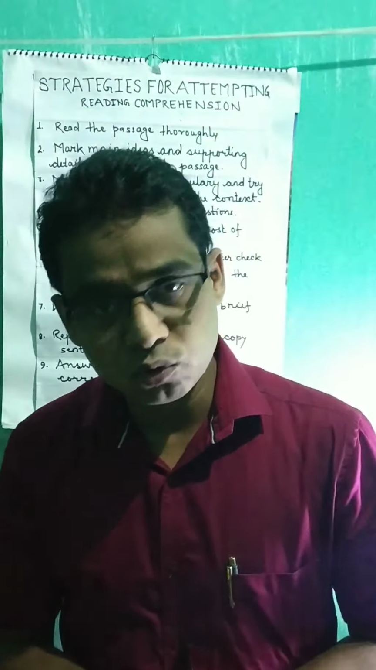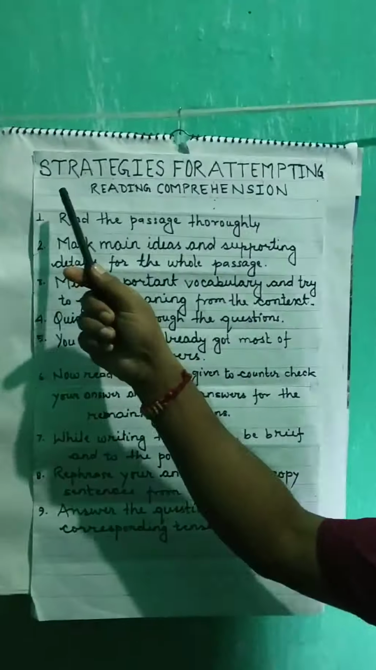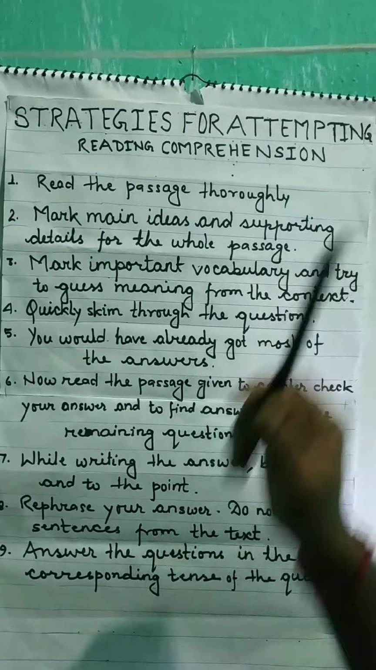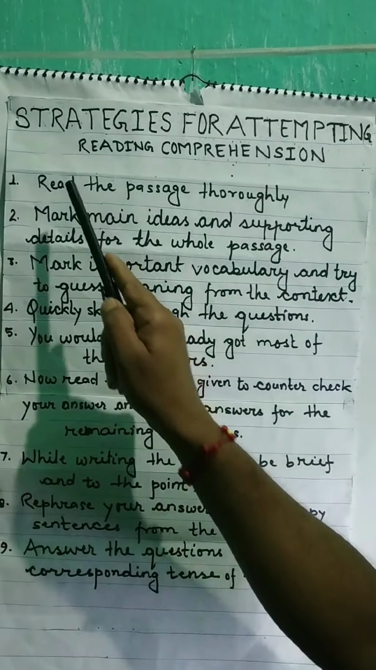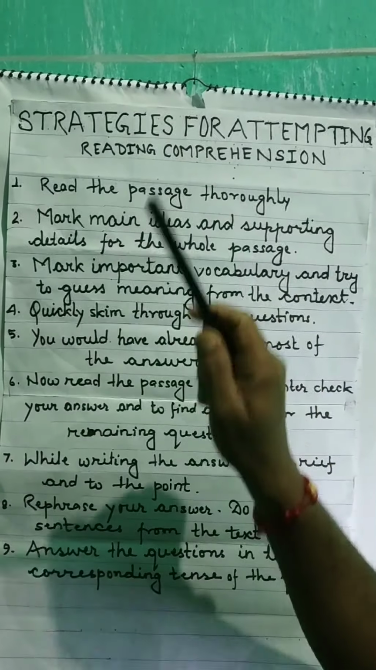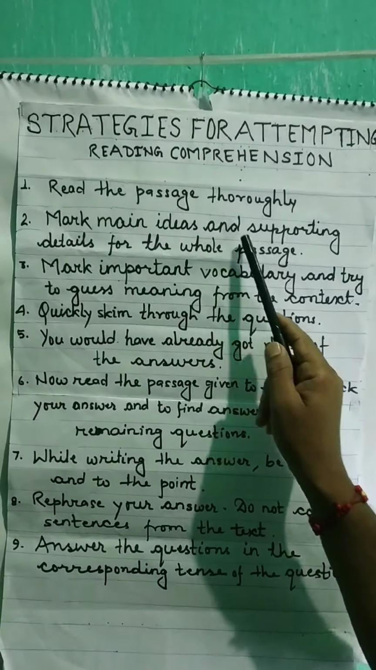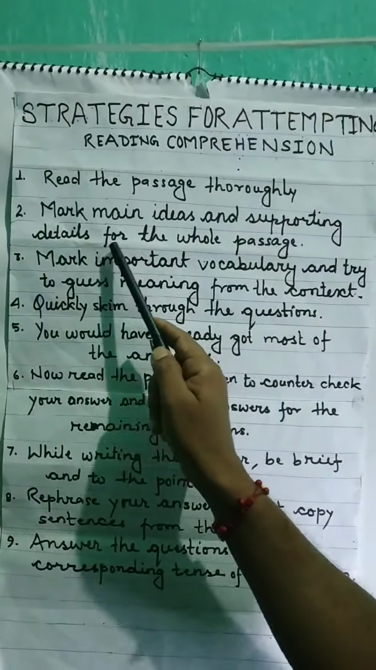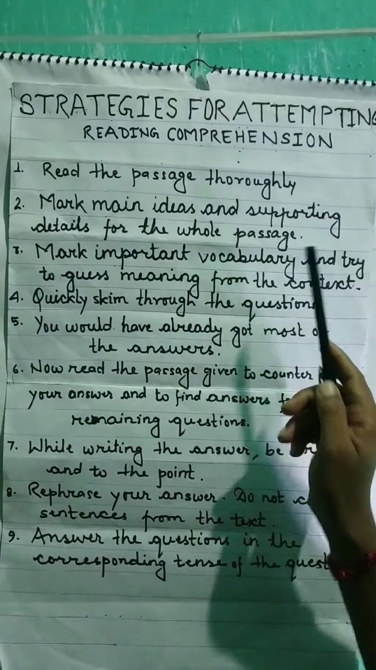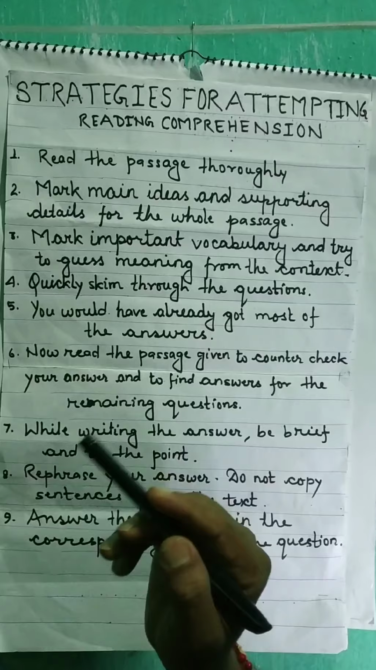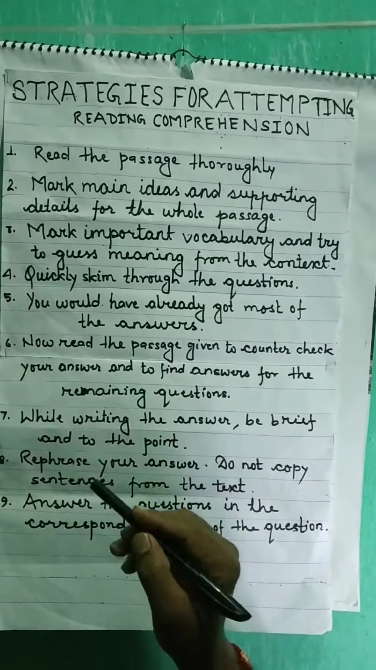Now we come to some rules. Strategies for attempting reading comprehension. First, read the passage thoroughly, meaning you read the whole passage once. Mark main ideas and supporting details for the whole passage. While reading the passage, you mark down some ideas and details.